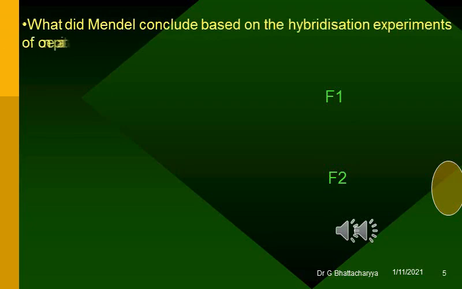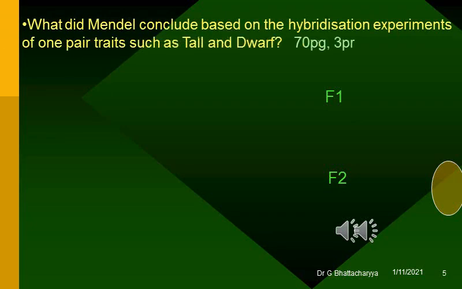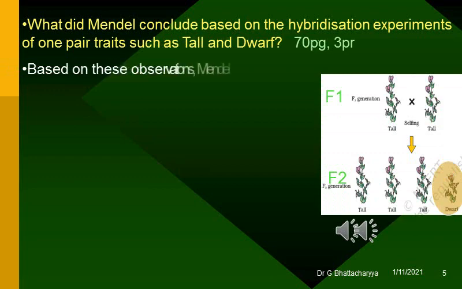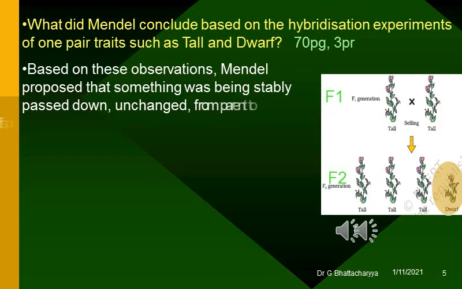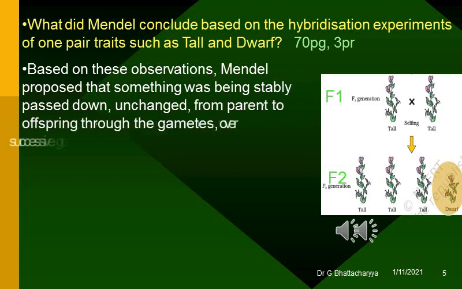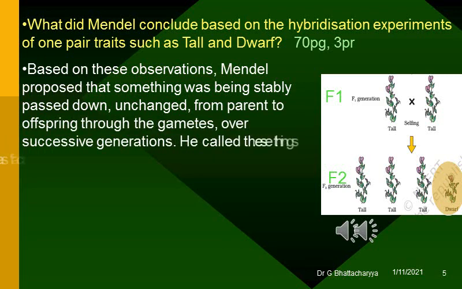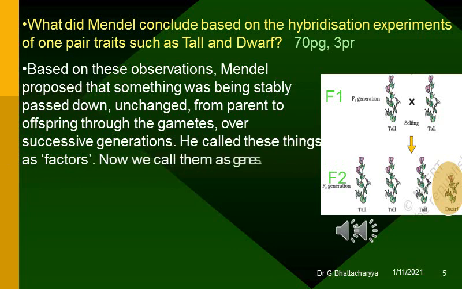What did Mendel conclude based on the hybridization experiments of one pair traits such as tall and dwarf? Based on these observations, Mendel proposed that something was being stably passed down, unchanged, from parent to offspring through the gametes, over successive generations. He called these things as factors. Now we call them as genes.